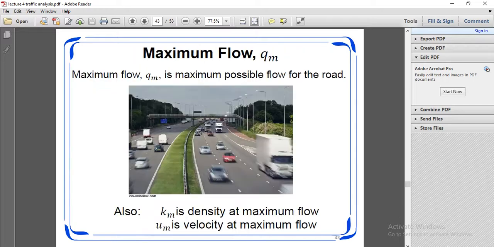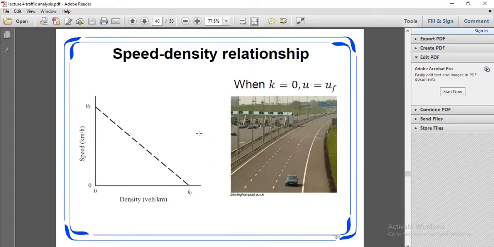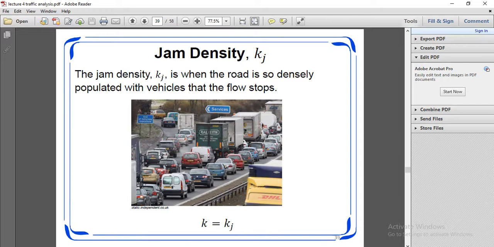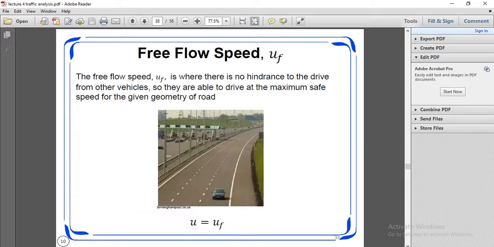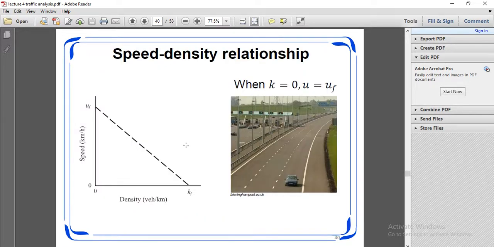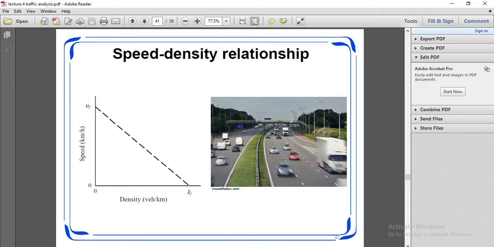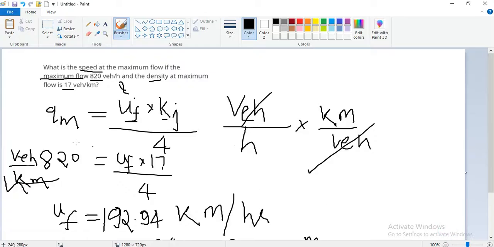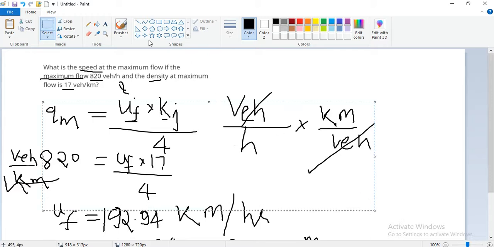We just need to have a proper formula, so just use this formula.